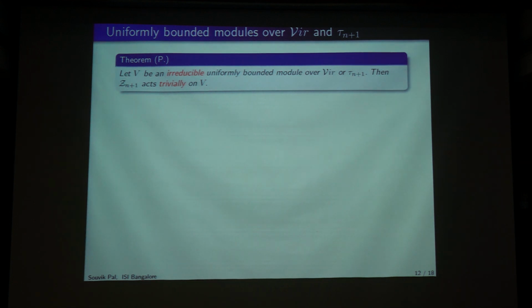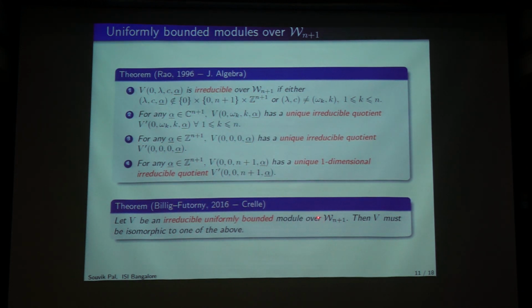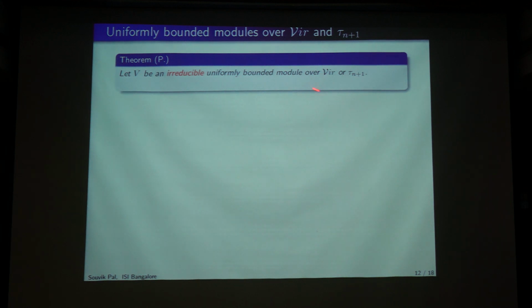Since we have this, it is clear that the irreducible uniformly bounded modules over the higher dimensional Virasoro will be from the above, because the higher dimensional Virasoro was nothing but Z(n+1) direct sum W(n+1). So the modules over Vir were classified due to this.